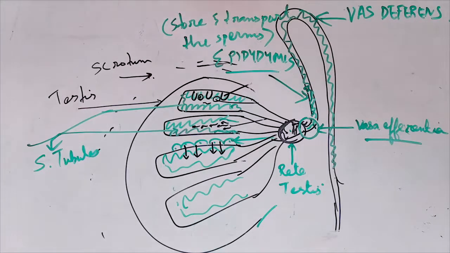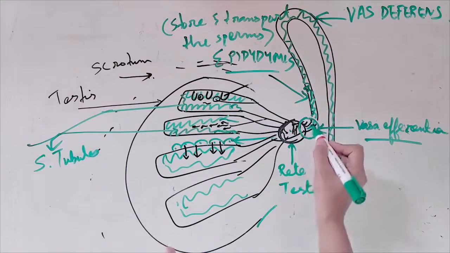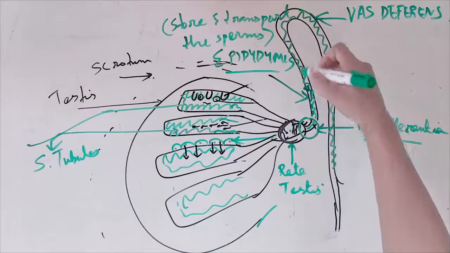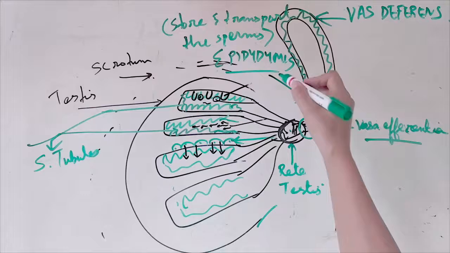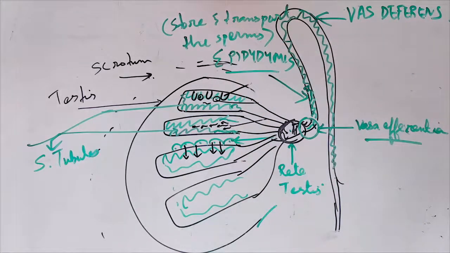They are ducts. From the rete testis comes the vasa efferentia, and then when it comes out here we call that long tube the epididymis, which stores and transports the sperms and then goes totally out of the testis.